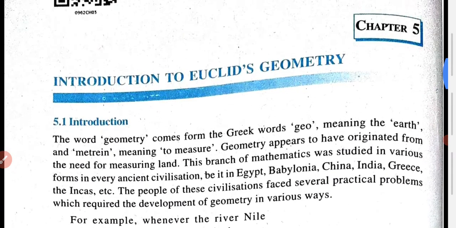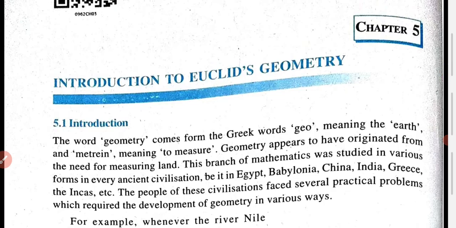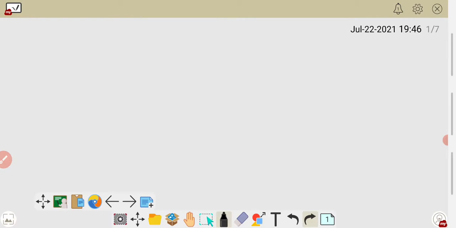The name of the chapter is Introduction to Euclid Geometry. Before starting this chapter, first we have to understand some basic concepts which help us understand the chapter in an easy way. So I'm telling you some basic concepts.